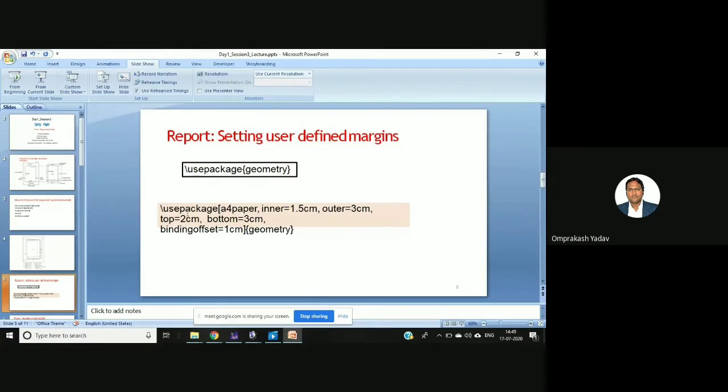So for example, there is an example I've written: use package. Then inside this optional brace you can write A4 paper, then inner margin specified 1.5 centimeter, outer 3 centimeter, top 2 centimeter, bottom 3 centimeter, like that. Like that you can mention all the parameters and attributes, and it will set it. And in the curly brace, you have to mention geometry, right? So you have to use the geometry package for setting the user defined margin. Let's see the example.